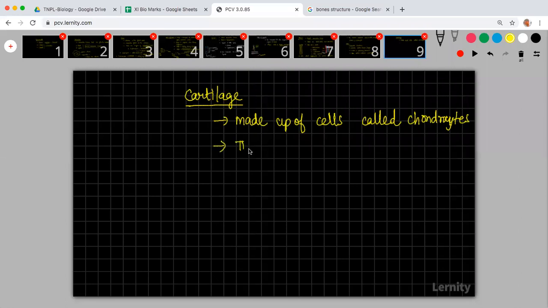They are covered with a matrix that is secreted by them.